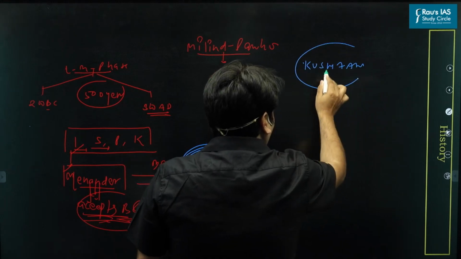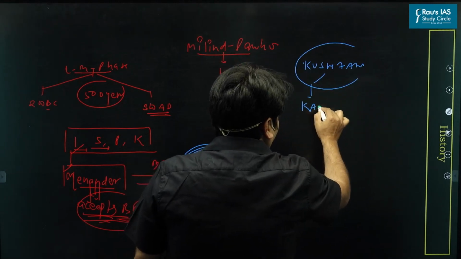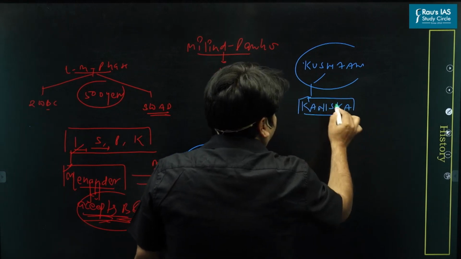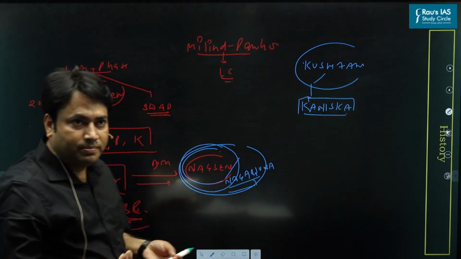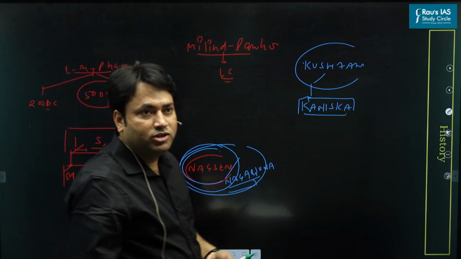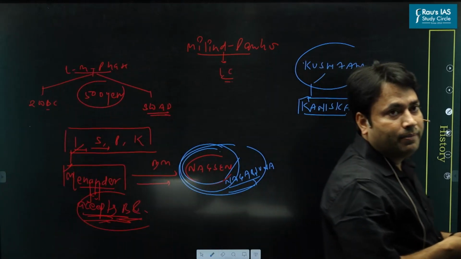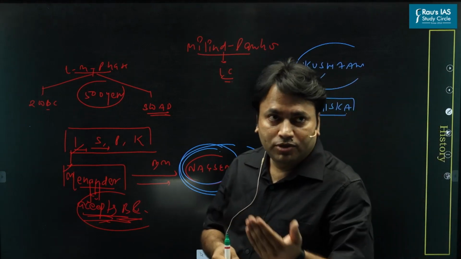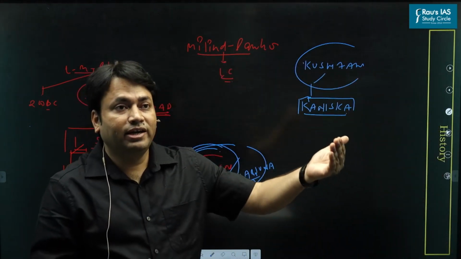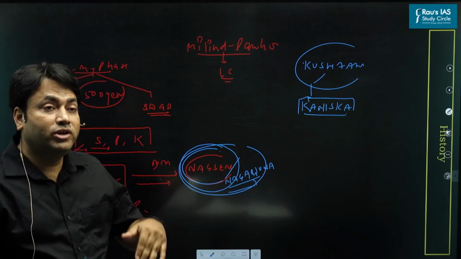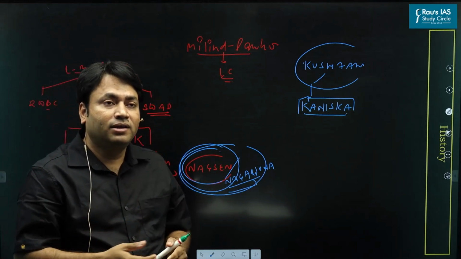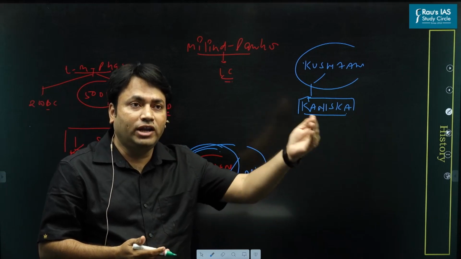Among these Kushan rulers, Kanishk was very famous. We all know this. Kanishk also adopts Buddhism, especially Mahayana Buddhism. And the Mauryan ruler Ashoka accepts Buddhism, especially Hinayan Buddhism, the original teachings of Buddhism. And Ashoka did what? For the promotion of Hinayan Buddhism.